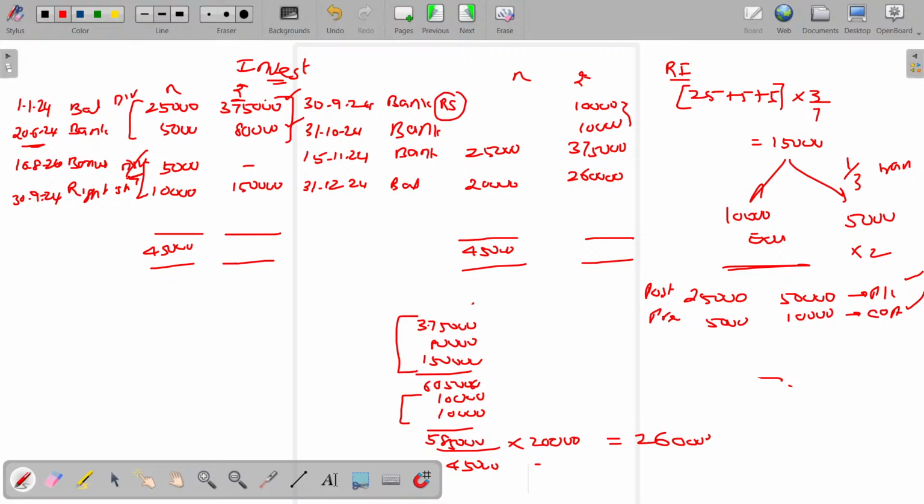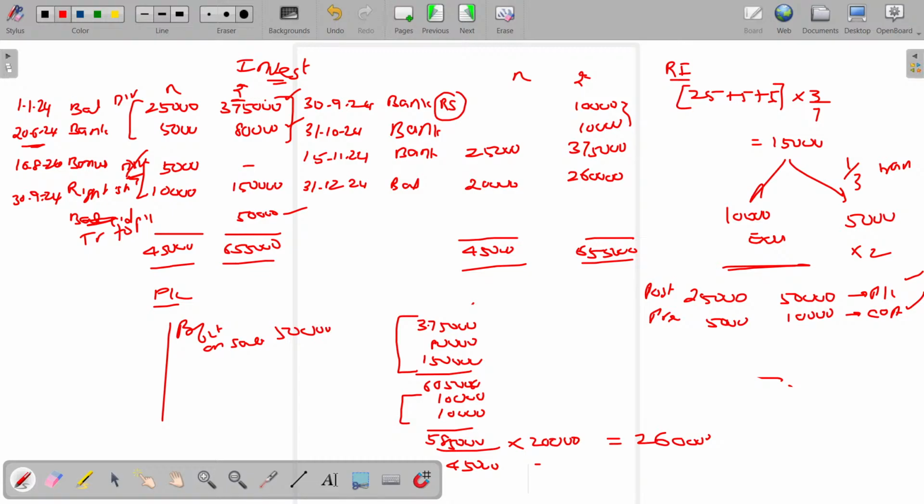Now tally that investment and find out whether there is any profit or loss. This side is 6 lakhs 5,000, this side is 6 lakhs 55,000. Definitely you get a profit of rupees 50,000. 6 lakhs 55,000 is the balance carried on. And also you can prepare the P&L account. In your P&L account, this profit is transferred to the P&L account. Profit on sale, 50,000.